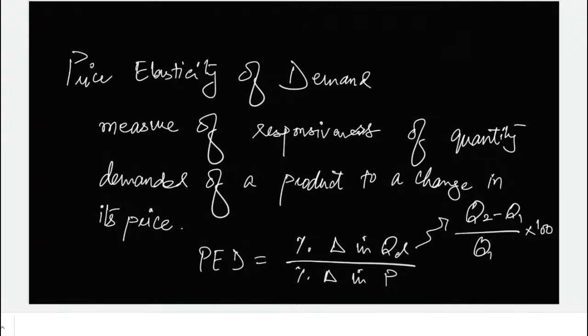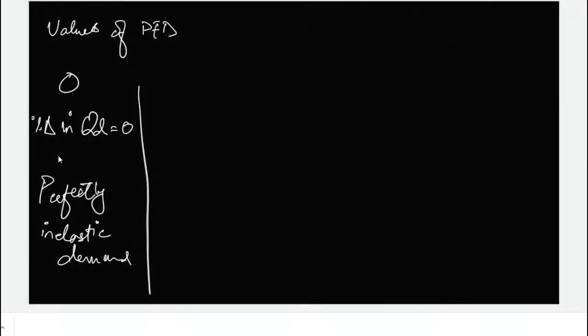And the percentage change in price is calculated likewise. Okay, so now we are saying that the percentage change in quantity demanded is zero. That would be the case of perfectly inelastic demand.